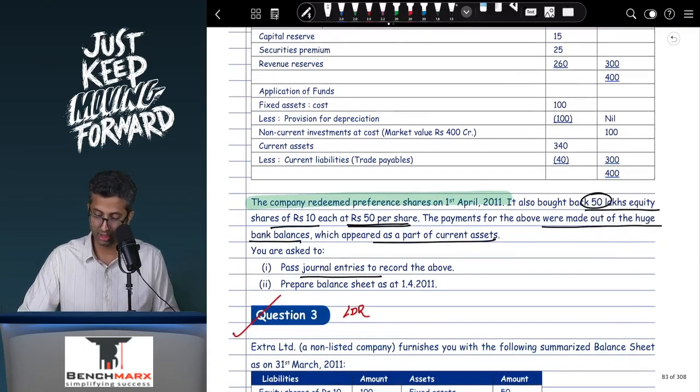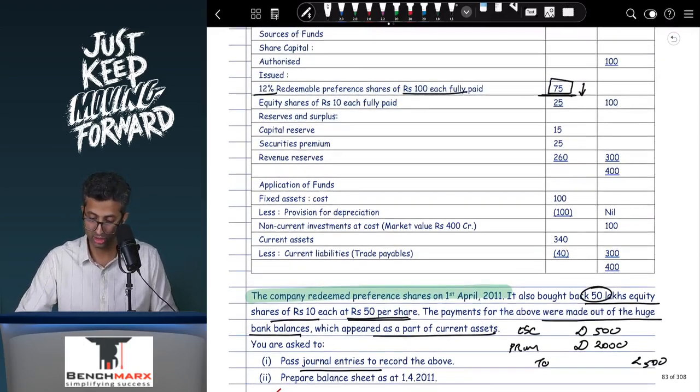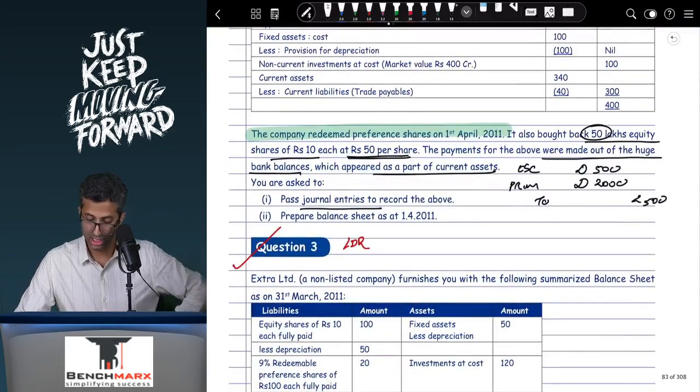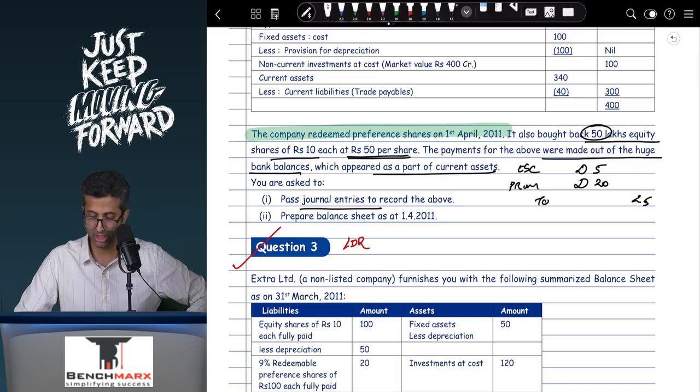So over here, your entry would be equity share capital account debit 50 lakhs into 10. This is equal to 500. Premium on redemption account debit 50 lakhs into 40. This is around 2000. And to share buyback, this is 2500. Then there is share buyback account debit to bank. So over here, this is given in crores. All of this is lakhs. If I were to do it in crores, this is 5 crores, 20 crores, 25 crores. So over here, if this was in crores, 5, 20 and 25.